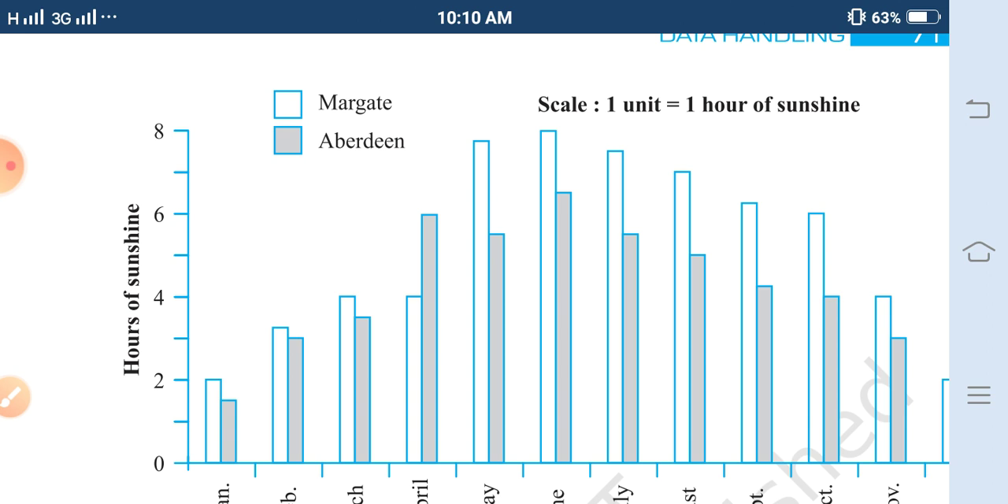So it is very important to differentiate the two graphs from each other so that we can easily recognize which graph represents which person or which value.